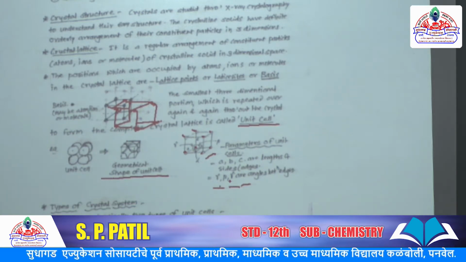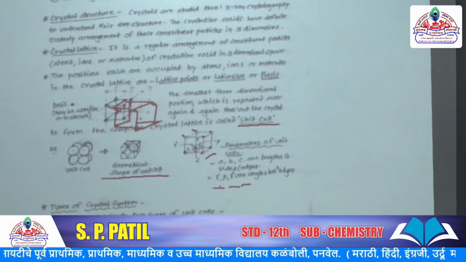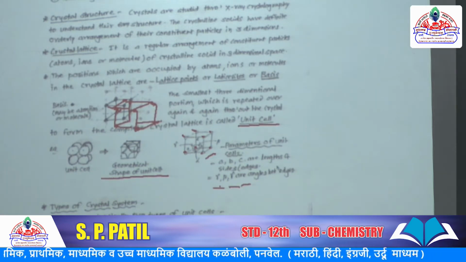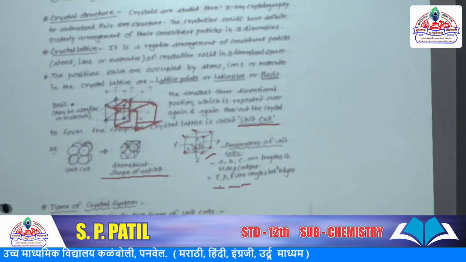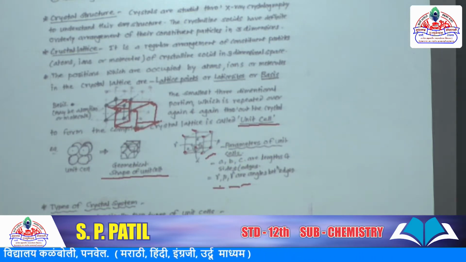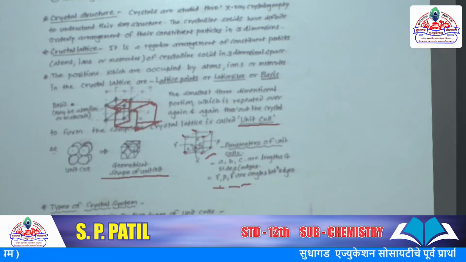Types of crystal system: there are basically two types of unit cell, primitive and centered unit cell. Primitive means the unit cells in which the molecules, ions, atoms are present at the corners only.